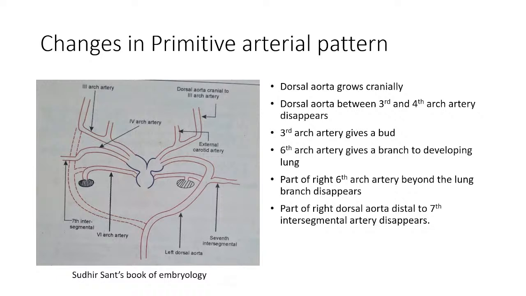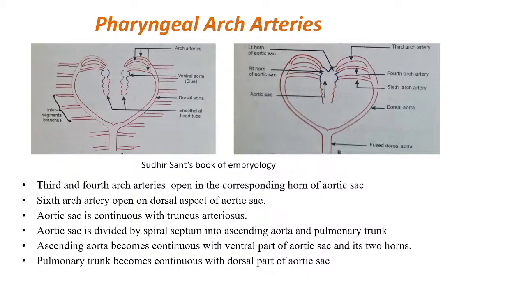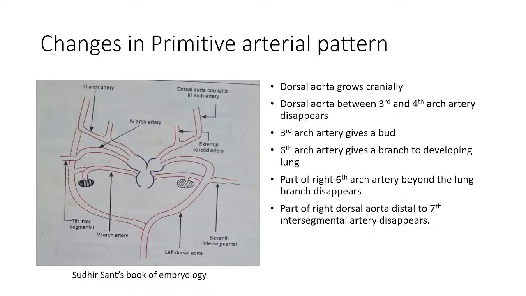Then changes take place in the sixth arch artery. This sixth arch artery, which is here, now in this area somewhere, just to make a schematic representation, assume this is the developing lung bud. So this sixth arch artery gives a branch to the developing lung bud, because most of the systems are developing simultaneously. So the developing lung bud gets a branch from this sixth arch artery. Another very important change to notice is that on the right side, part of the sixth arch artery beyond this lung bud disappears. Can you appreciate that?